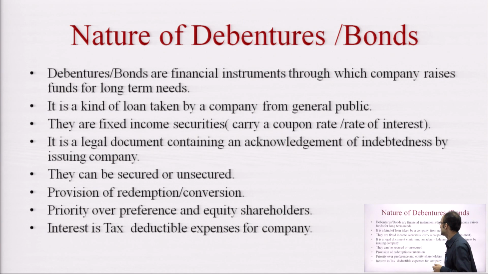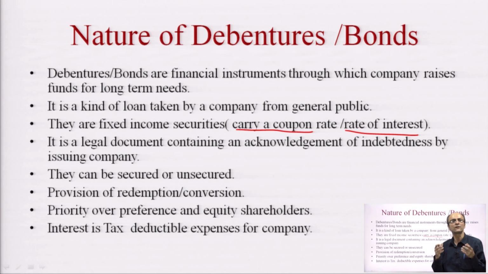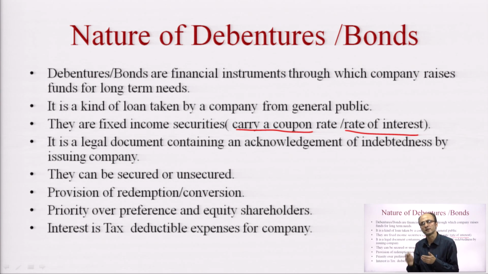The third point is, they are fixed income securities, carrying a coupon rate of interest. One unique feature of bonds and debentures is that they carry a fixed interest rate. The coupon rate and the interest rate are the same; the popular term used in bond and debenture terminology is coupon rate. So, the fixed income securities generate a fixed return. Year to year, the bond holder would get a specified amount of interest at a certain percentage which is fixed and generally mentioned on the bond.